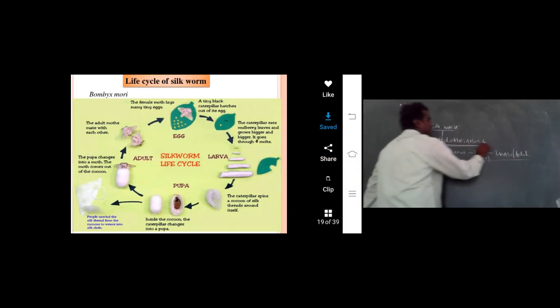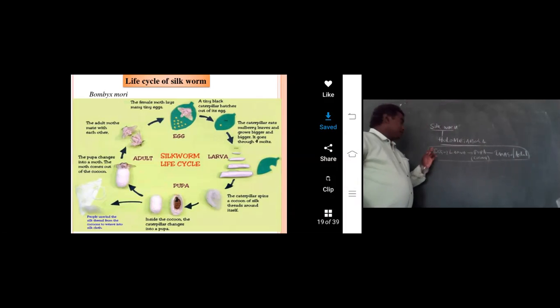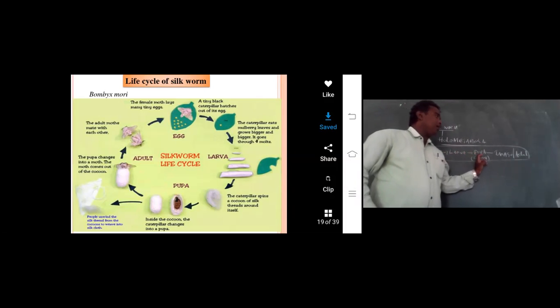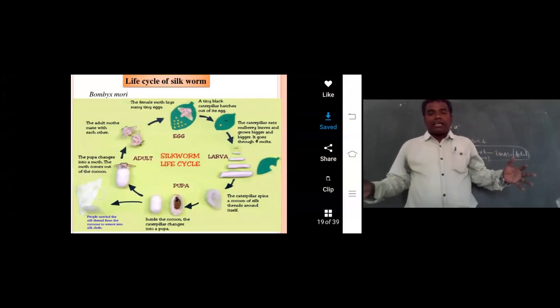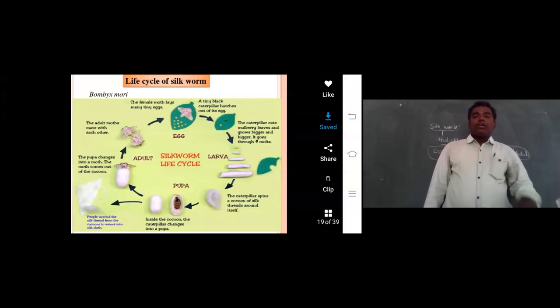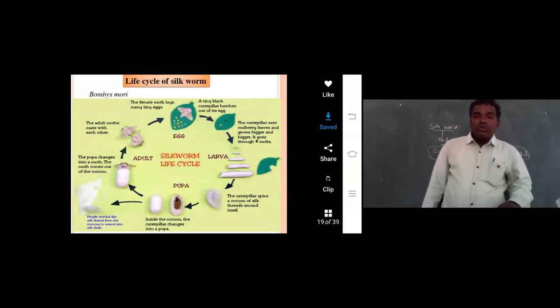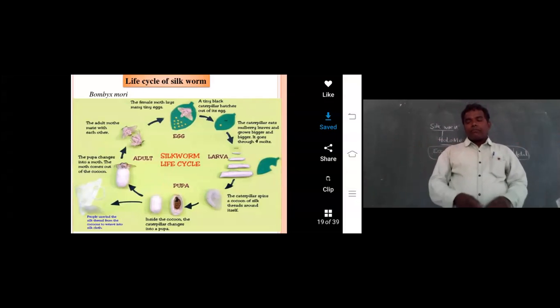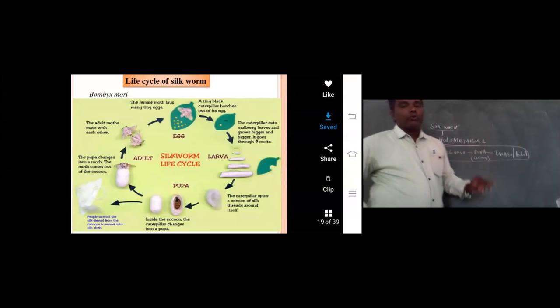How much time does the life cycle take? It is holometabolous, so egg, larva, pupa, and imago or adult. Completely, the life cycle takes nearly 40 to 45 days for Bombyx mori, the whole life cycle of the silkworm. Now, clear. Remember: egg, larva, pupa, and imago.